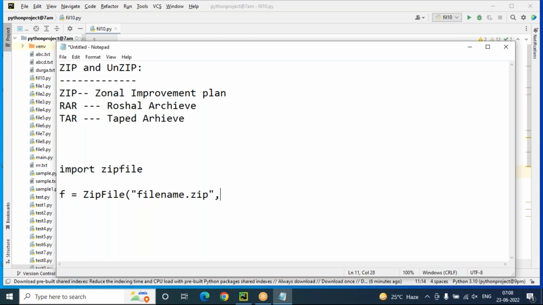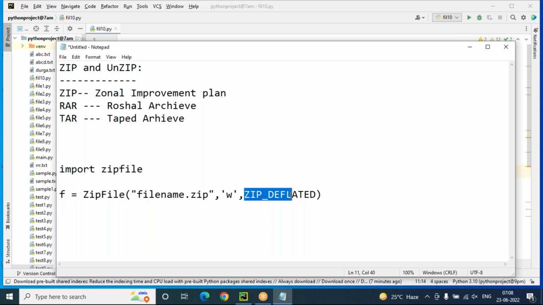Here we are going to store all the text files into the zip folder. The mode is W mode only. W mode means write mode. All the text files we are writing to the zip file, that is the file name dot zip extension. And there is one more constant here, which in Python is ZIP underscore DEFLATED. ZIP underscore DEFLATED is a constant.